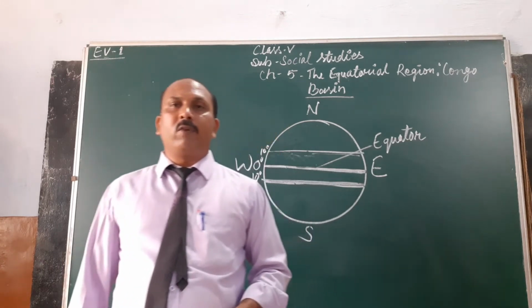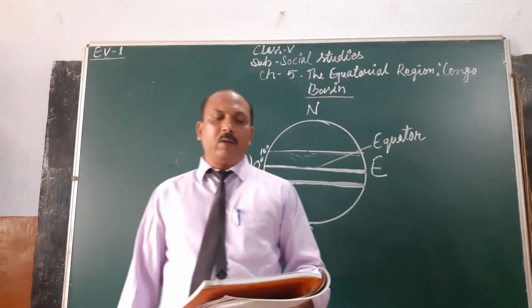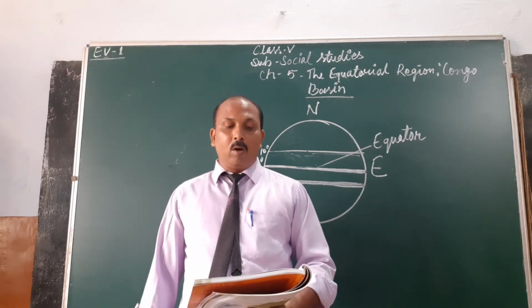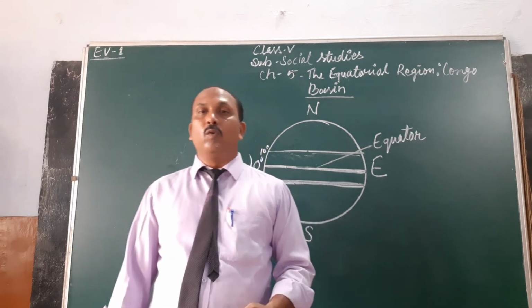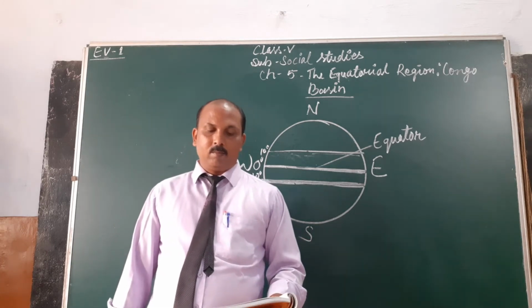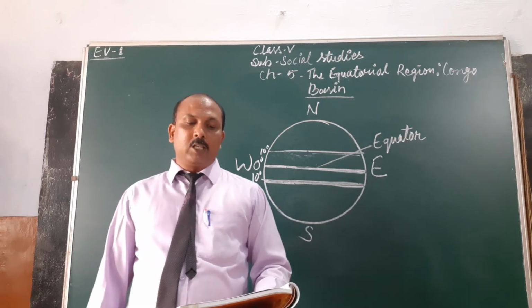Now let's talk about the vegetation. This region has thick evergreen forest due to the heavy rain. Trees are tall and evergreen with hardwood. These forests are uneconomical because of the thick undergrowth of bushes and shrubs which make transport impossible.